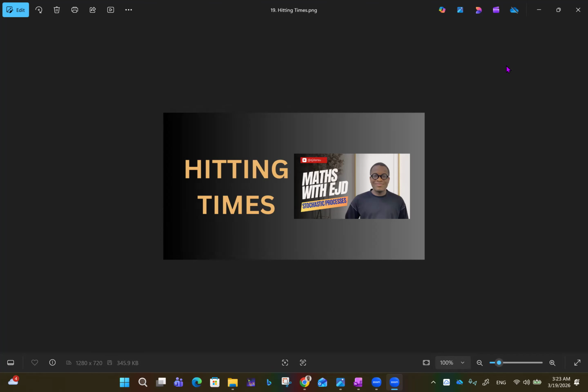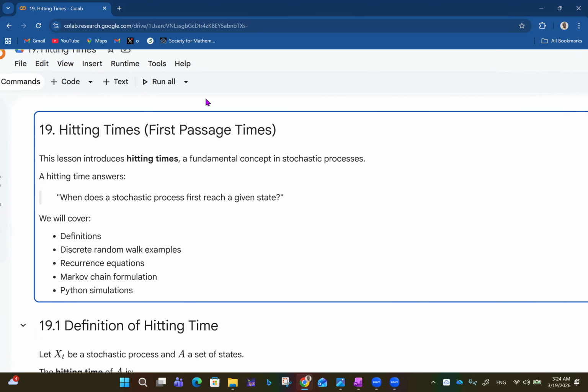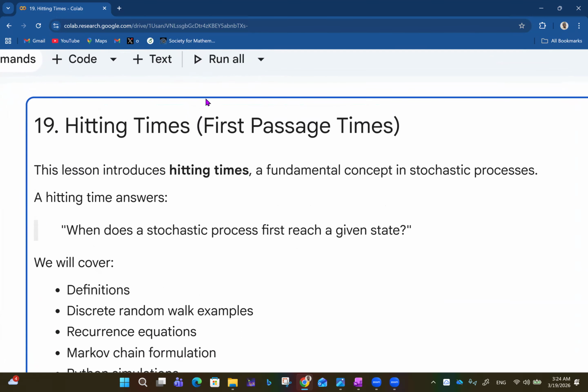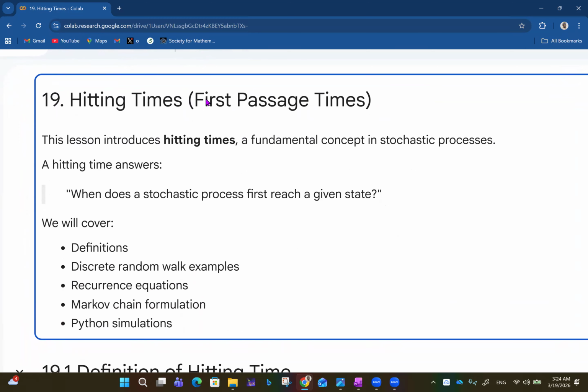As we continue with discrete Markov chains, we'll be looking at hitting times in this video. We talk about the whole Markov chain thing; it's all about moving from one place to another. So now we look at hitting times, which can also be referred to as first passage time. This lesson introduces hitting times, a fundamental concept in stochastic processes.